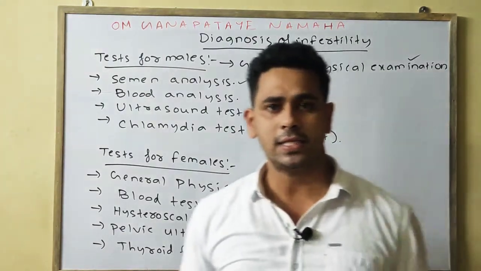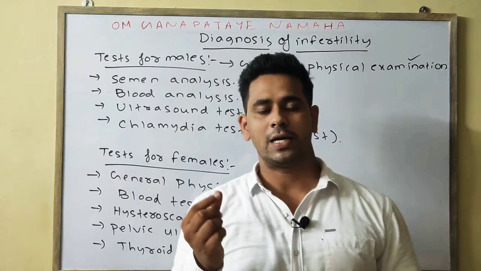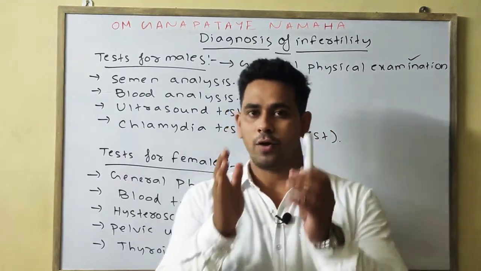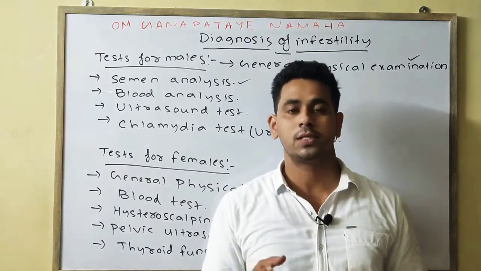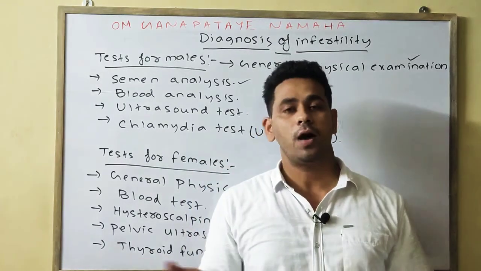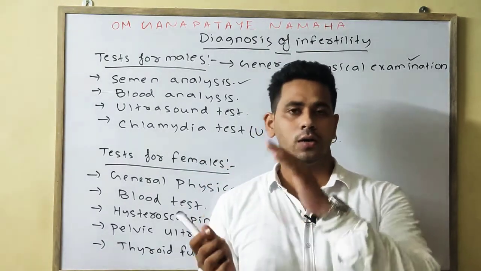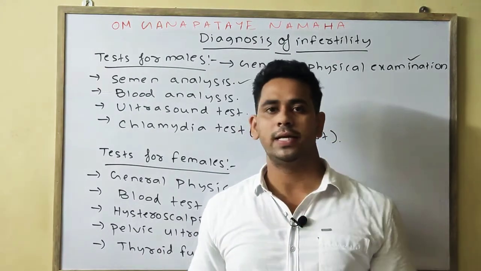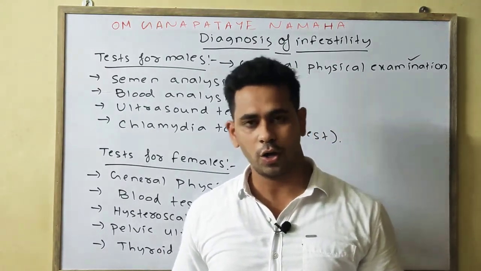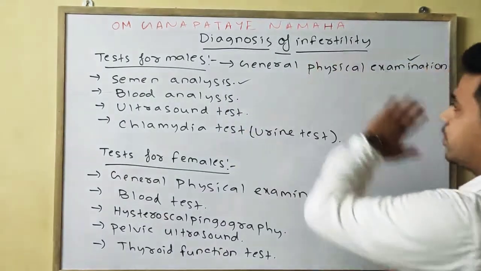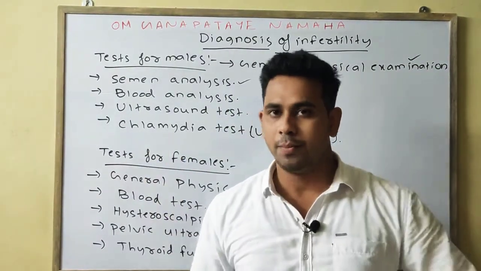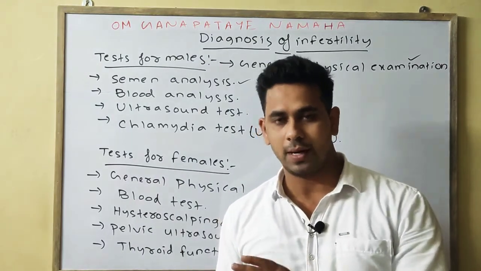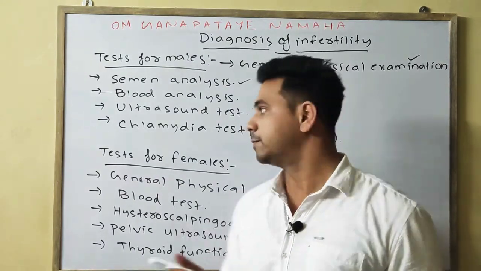Second is semen analysis, which means some portion of the ejaculated semen is taken, and from that semen it is calculated how much sperm is present per ml of semen. As we know, if the sperm count is below 10, then that is a low sperm count or oligospermia, which may lead to infertility. Normally, if it is above 20 million sperm per 1 ml of semen, then it is normal or fertile.